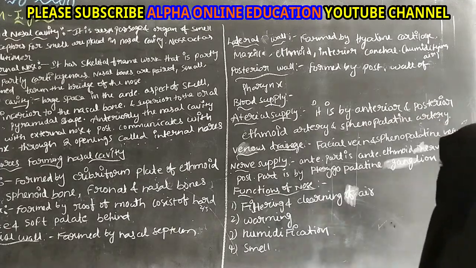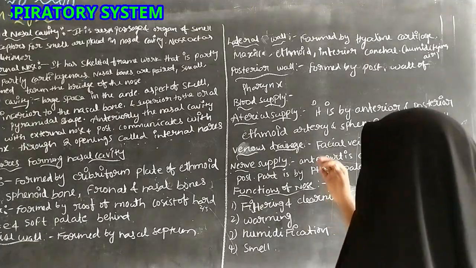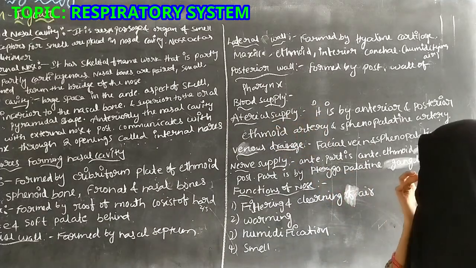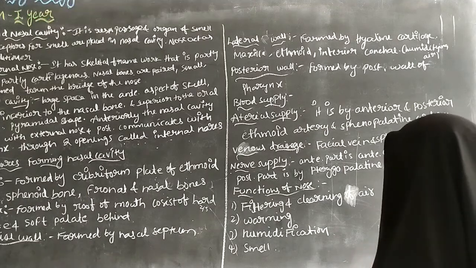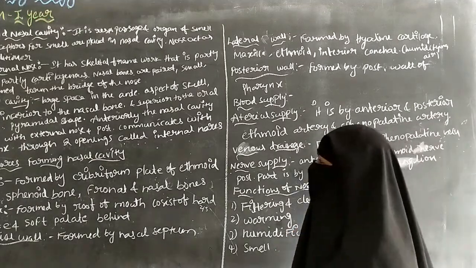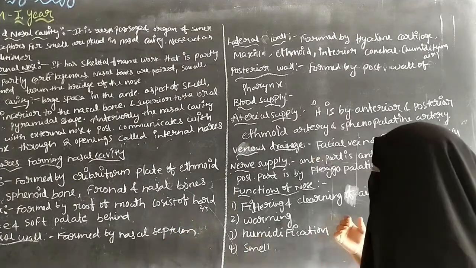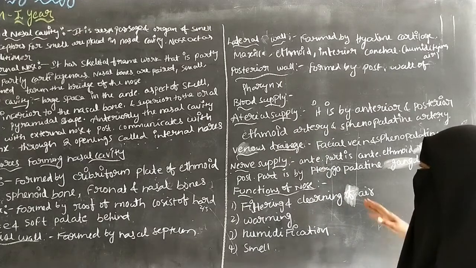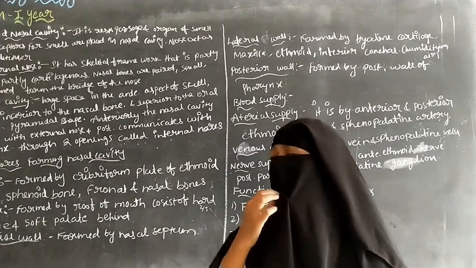Spinopalatin artery, it is a branch of the facial. In this blood supply, the first one is arterial supply. So arterial supply is by the anterior and posterior ethmoid artery. Anteriorly and posteriorly, the blood supply to the nasal cavity can be done by the ethmoid artery. The ethmoid artery is a branch of the ophthalmic artery.